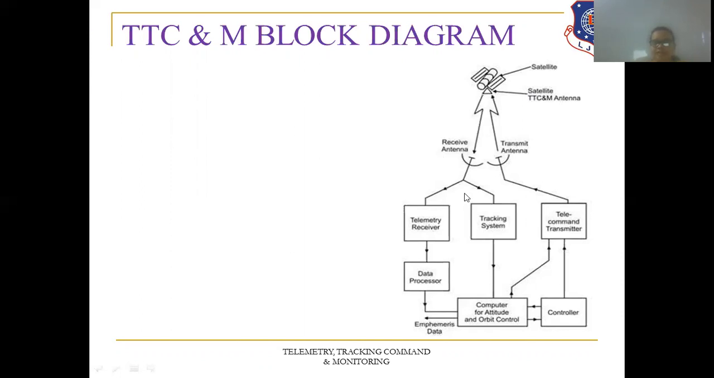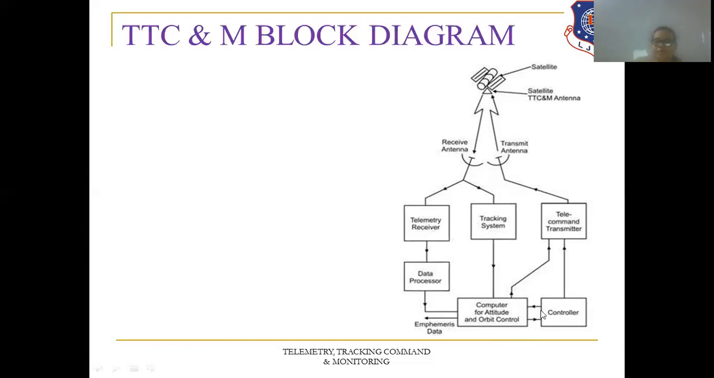Through this we receive two pieces of information. First, the telemetry receiver gives the various statuses of the sensors, and the data can be processed in data processing. Second, the tracking system gives the position of the satellite at that particular time. Both data can be stored in the computer at the Earth station for attitude and orbit control, to check whether the satellite is at the right position or not, right? If it is at the right position, then it is okay.